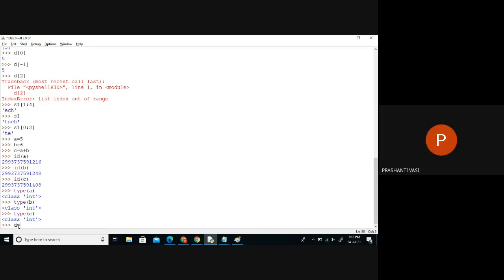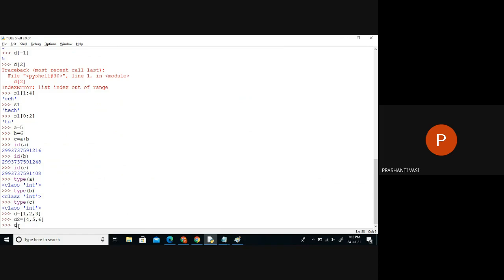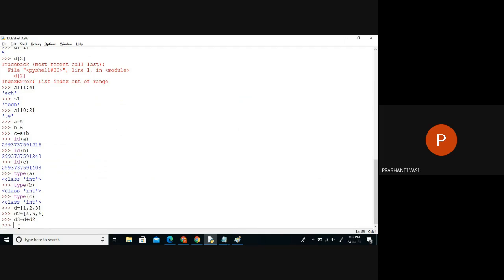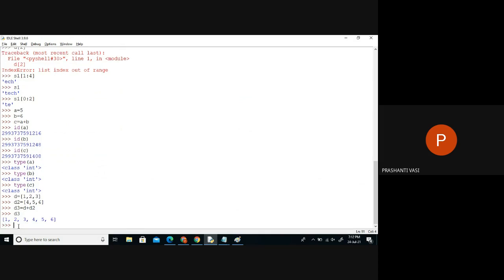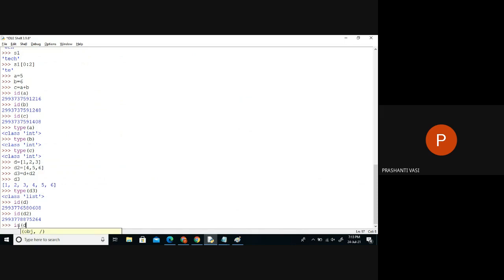The same concept applies here. If I created one list, and I created another list, and if I take a third reference and combine them with the help of the plus symbol, it is not doing addition. It is called concatenation. Now, if I say D3, I already got the combination of all the data. So this is a totally new item. And if I see the type of D3, that is also a list data type. And if you see the addresses of each data, they'll all be different. Clear? Any confusion?